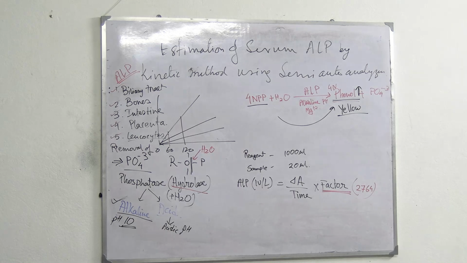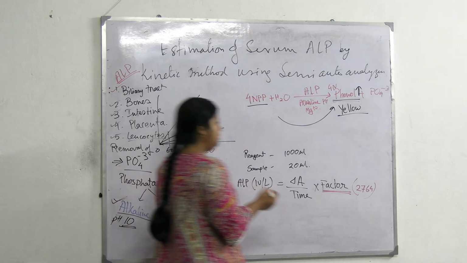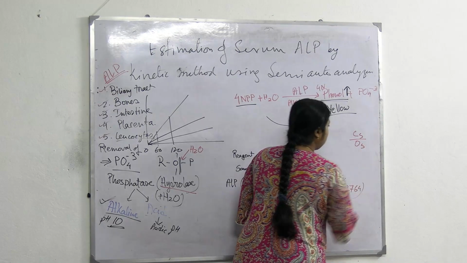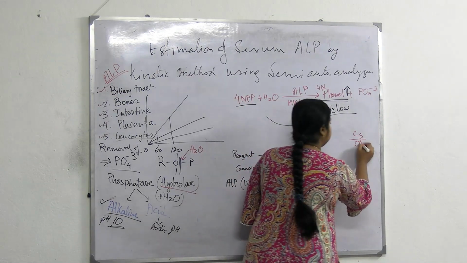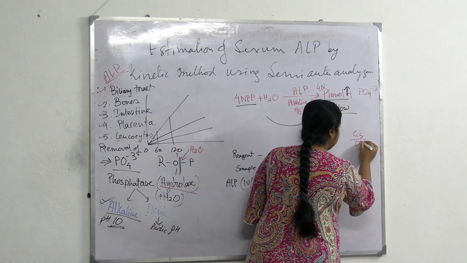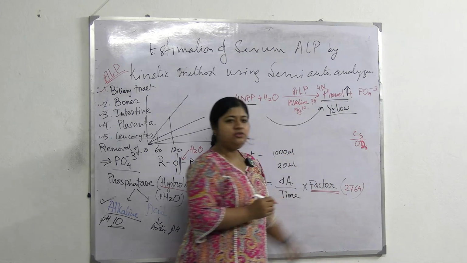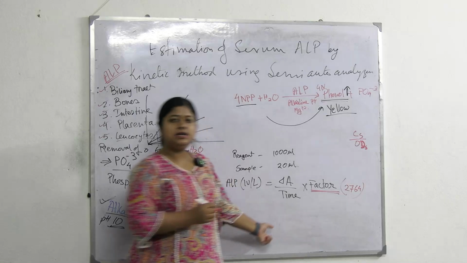Factor value, what is it? It is nothing but concentration of standard by OD. So it is provided by the manufacturer, as this is a kinetic method.